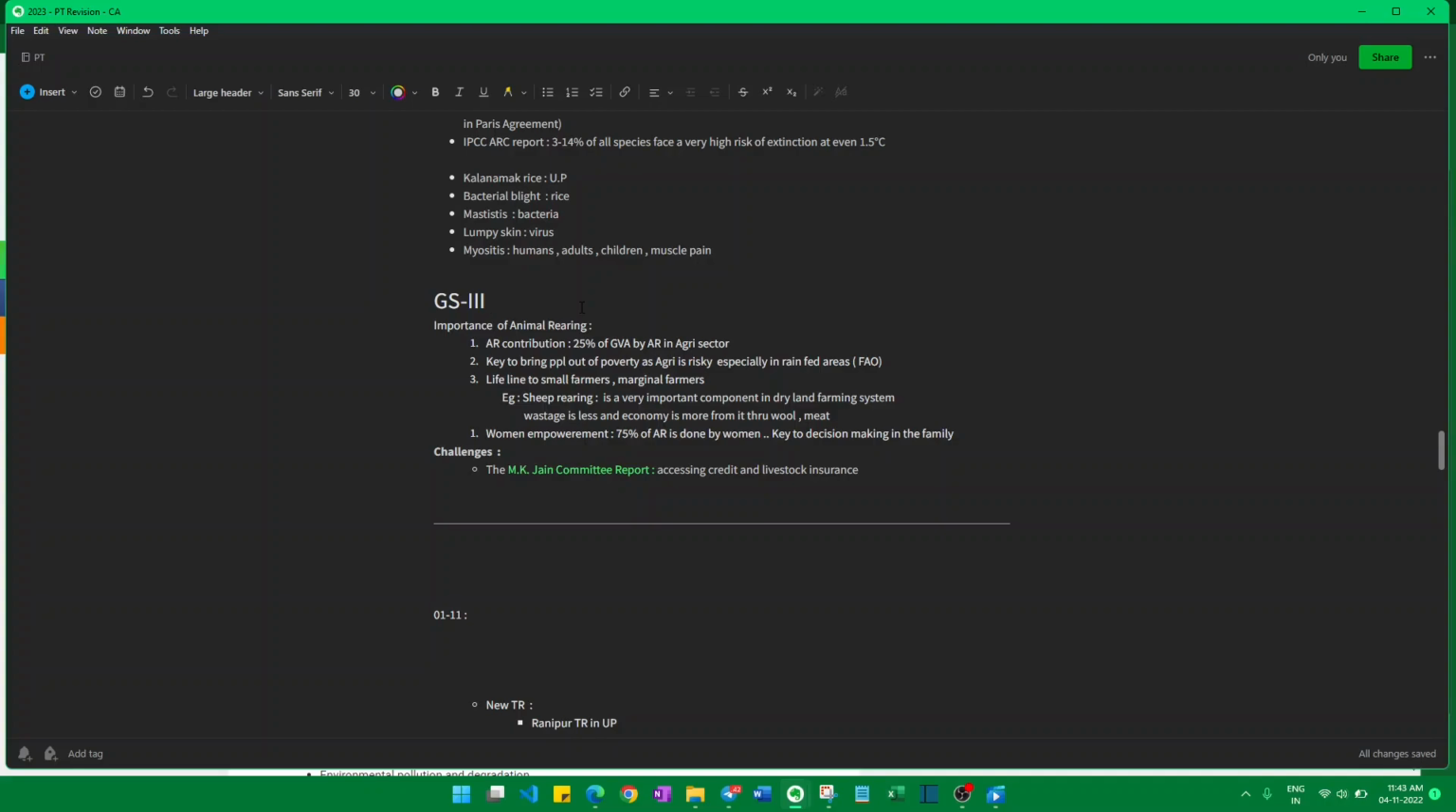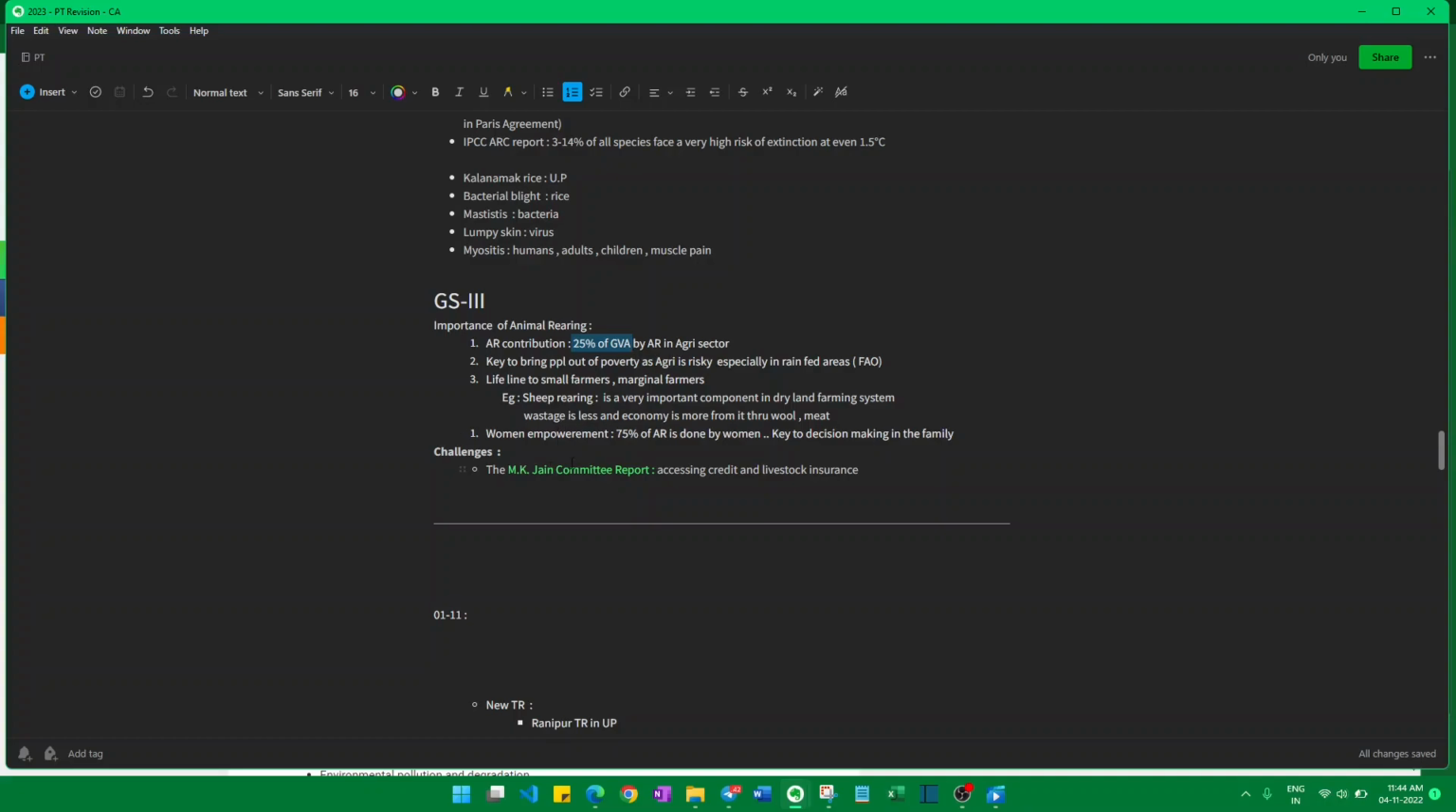There is a topic called the importance of animal rearing in our GS3. These are a few of the points. You can write it in your answer if any question comes from the animal rearing part. Okay, what is the importance of animal rearing? If there is a question like that, you can start your answer with the contribution to our GDP: 25% of gross value addition in agriculture is happening due to animal rearing.